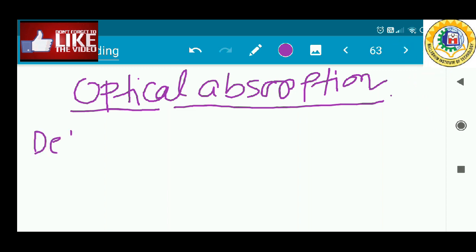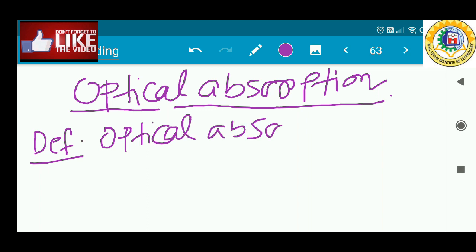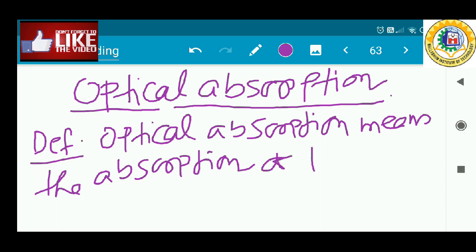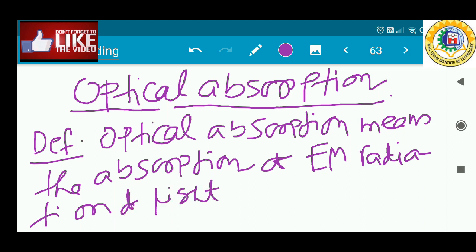The formal definition of optical absorption is that optical absorption means the absorption of electromagnetic radiation, of light, by semiconductor material.